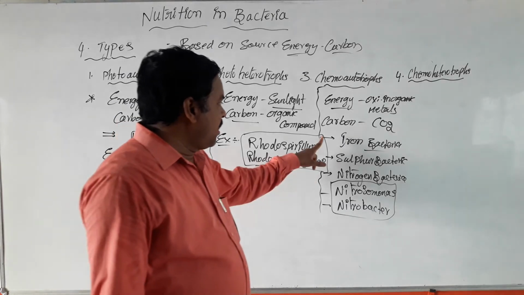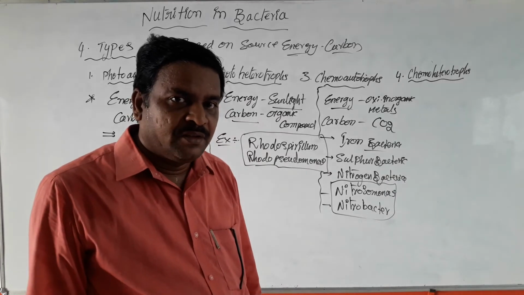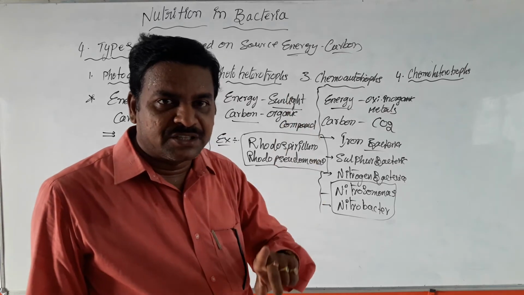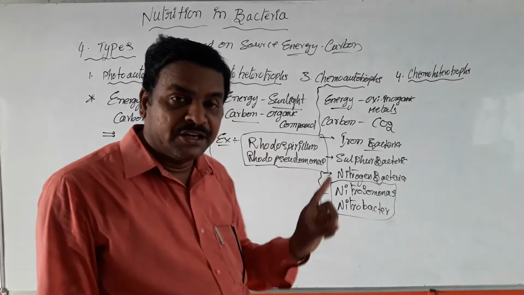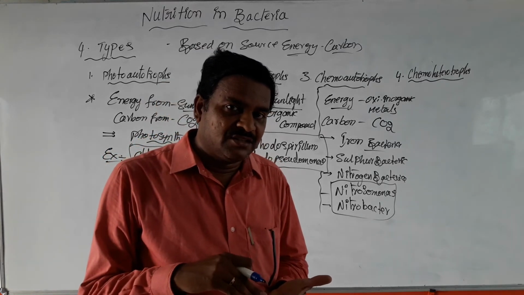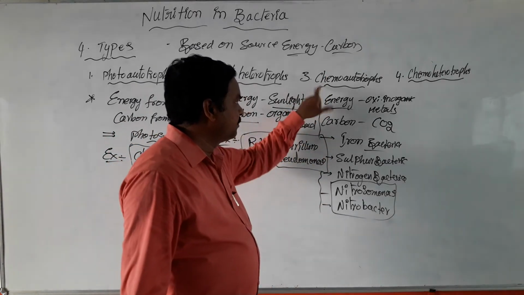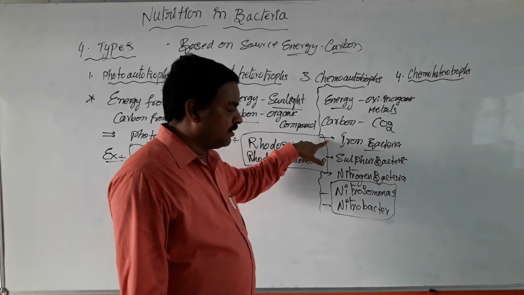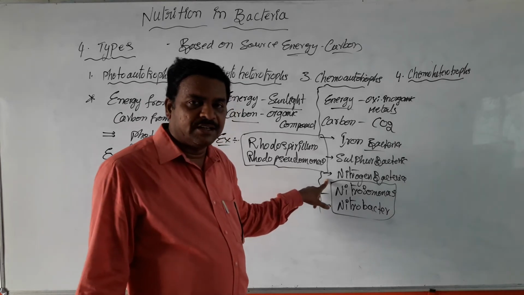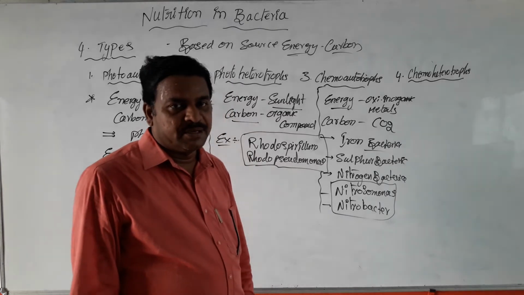These chemoautotrophic bacterial cells have a special nutrition. They utilize neither sunlight nor organic materials. That is a special type of nutrition present in chemoautotrophs. Examples are iron bacteria, sulfur bacteria, and also nitrogen bacteria like Nitrosomonas and Nitrobacter. They are the best examples.